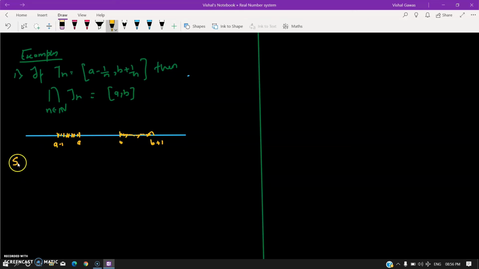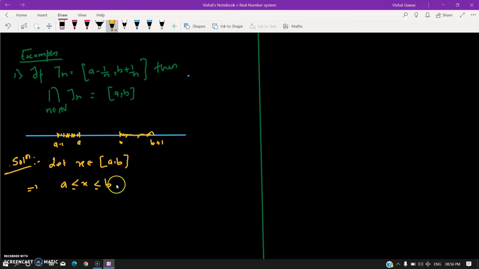So let's solve this. The very first part is pretty much easy, too trivial. Let x belong to a comma b. This would imply that a is less than or equal to x, less than or equal to b, right?